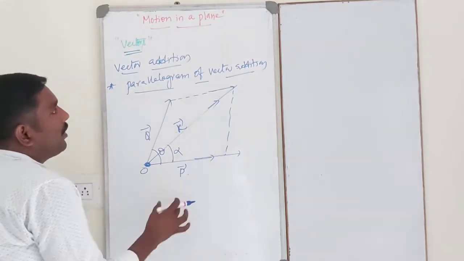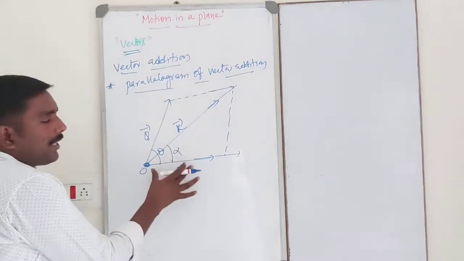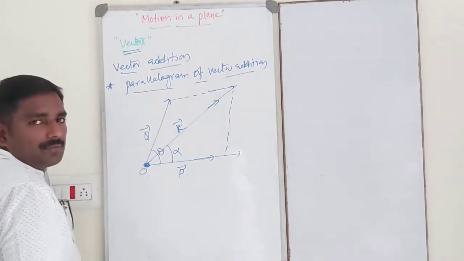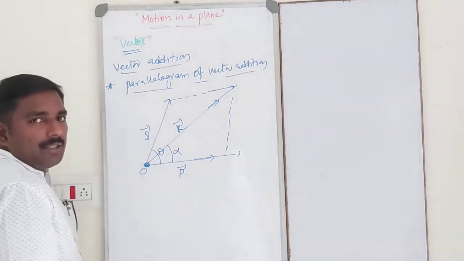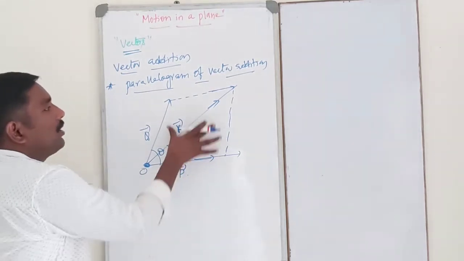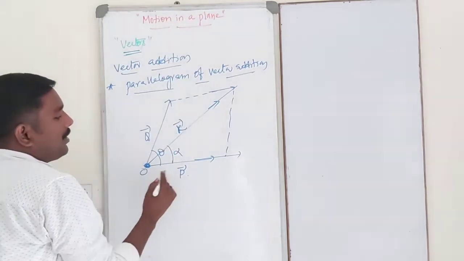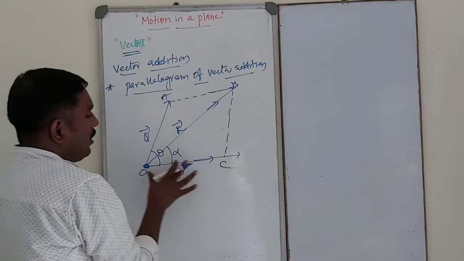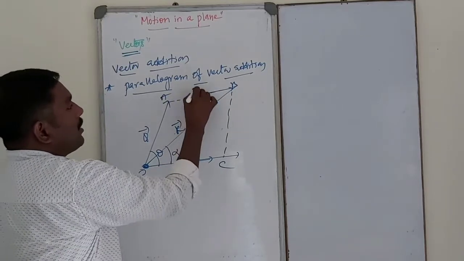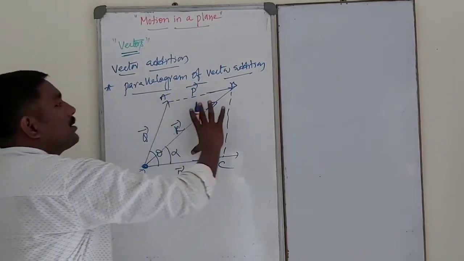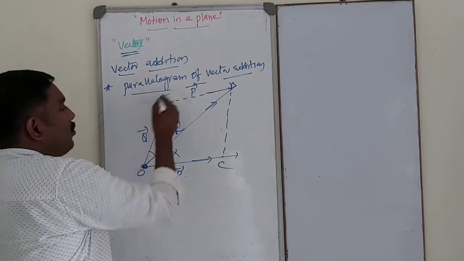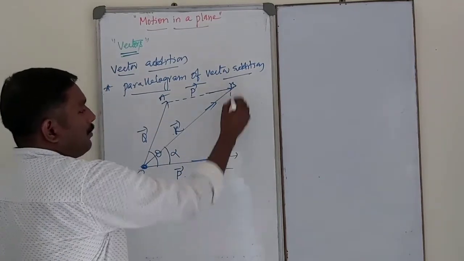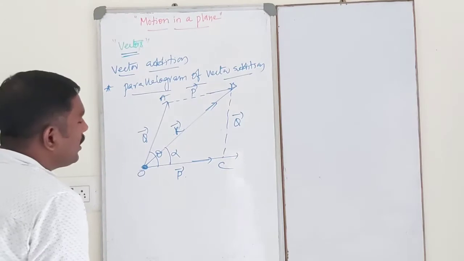Already we know a vector can be displaced by itself; its magnitude and direction do not change. So if we keep displacing it like this, this is O A B C. OC is nothing but AB. This is also P bar. And like this, if we keep displacing it like this, OA is nothing but BC.